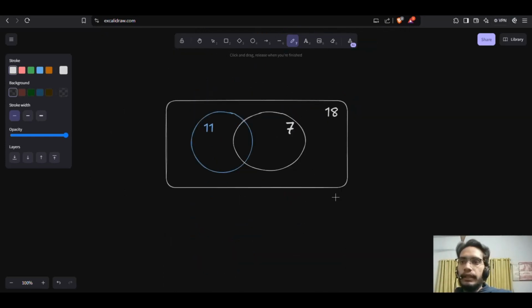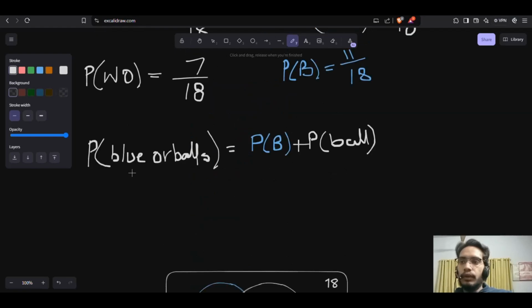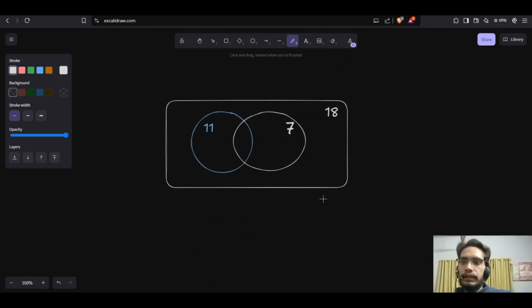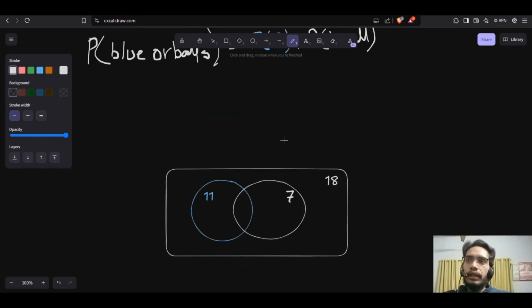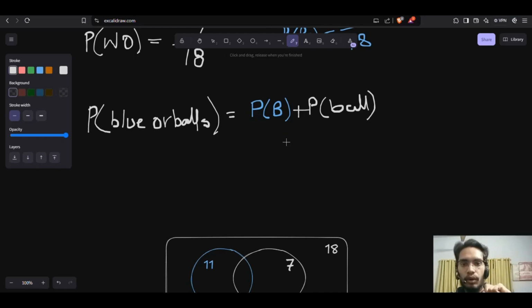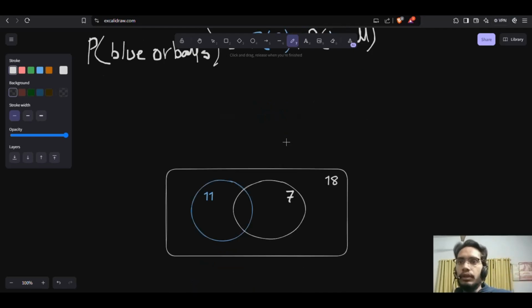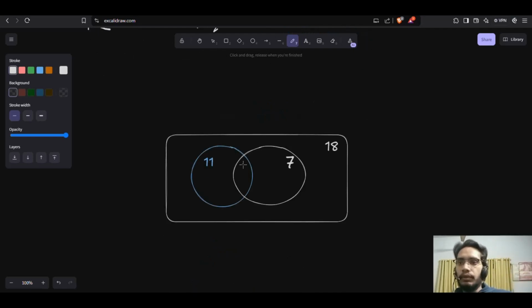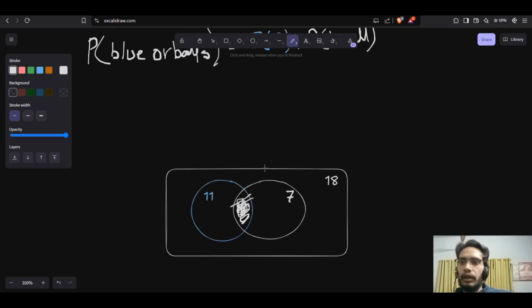And next, it asks for the probability of blue or balls. In this case, we have some white balls here and some blue balls here. I need to find the probability that it is either a blue object or a white ball, so I want to find something that is between here. This is the part I want to ask about. How are you going to calculate this part? This is basically an intersection of these two events: 11 blue objects and 7 white objects.